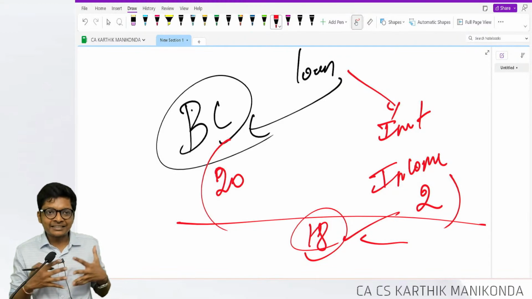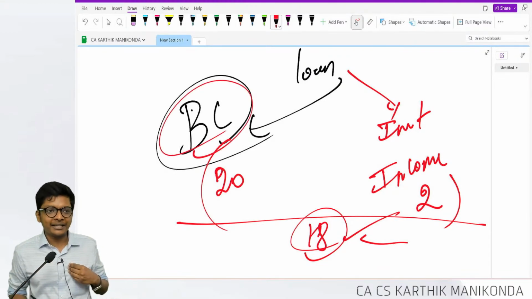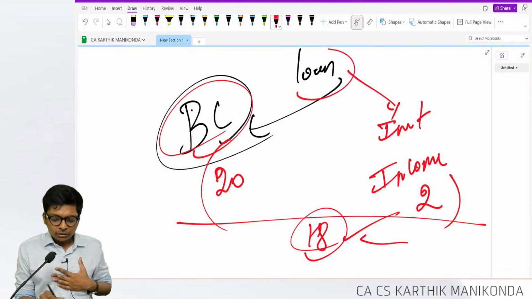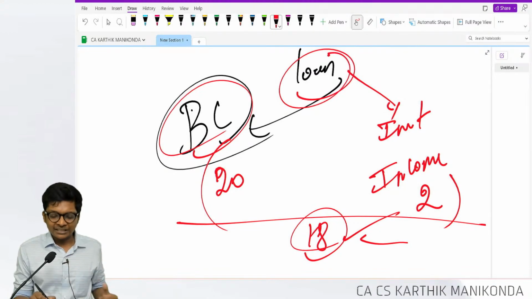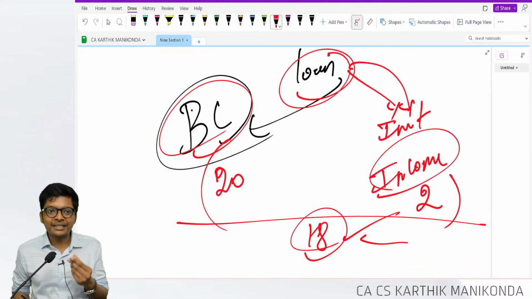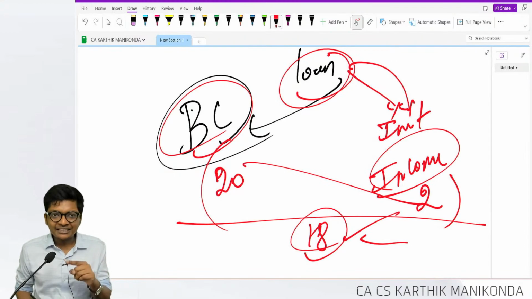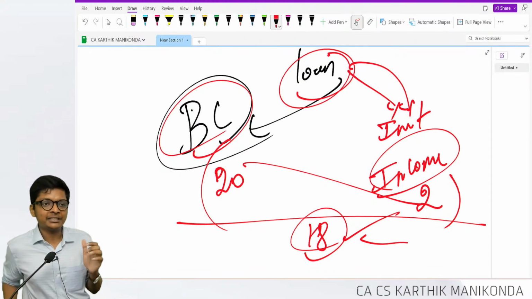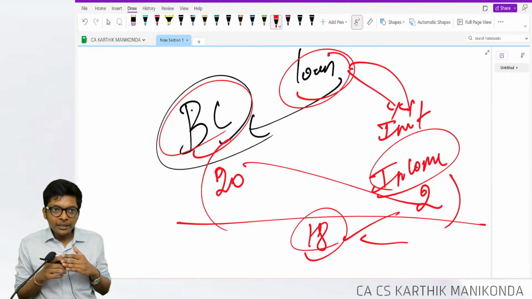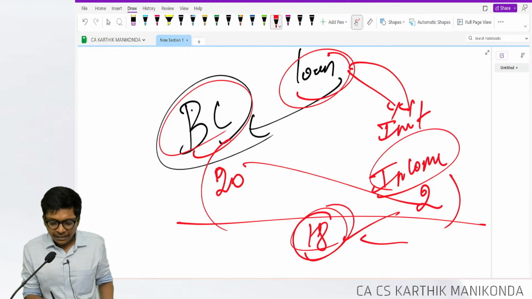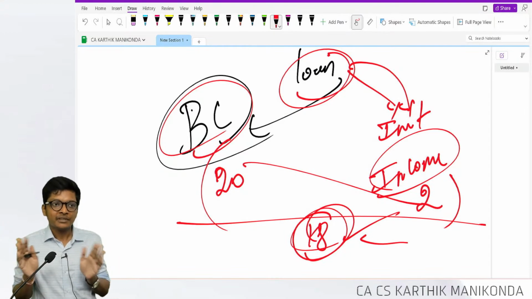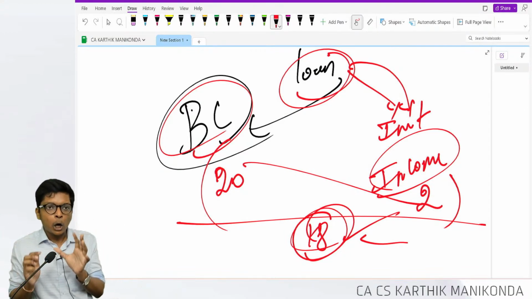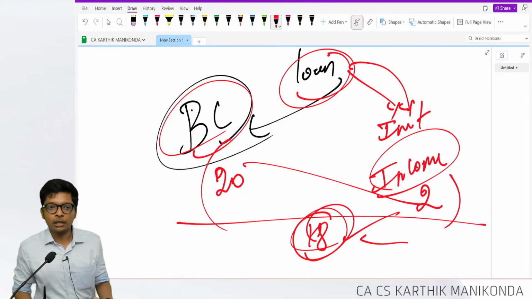Find the net interest, net borrowing cost. Are you following, guys? To repeat, if I have idle funds from this loan, I will invest and earn some income. That income should be adjusted with the interest expense, and then the balance only will be capitalized. Not only is the balance capitalized, this balance will be split as how much to be capitalized, how much to be debited to my P&L account.